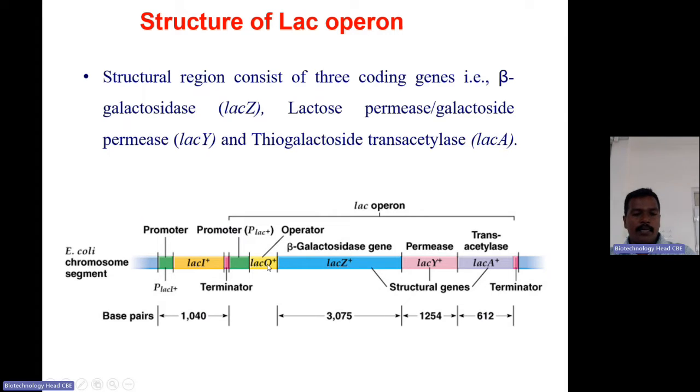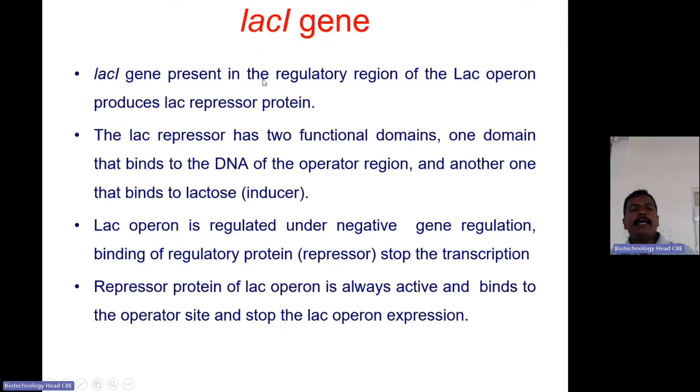Actually, the lac operator site is between the structural region and the lacI regulatory region. The promoter is placed there, so the RNA polymerase will bind to the promoter and start crossing the lac operon, transcribing these structural genes. For that, the promoter of the lacI gene should be active so that the lacI gene is expressed and produces the regulatory protein, the repressor protein, always. The lacI gene produces the lac repressor protein.